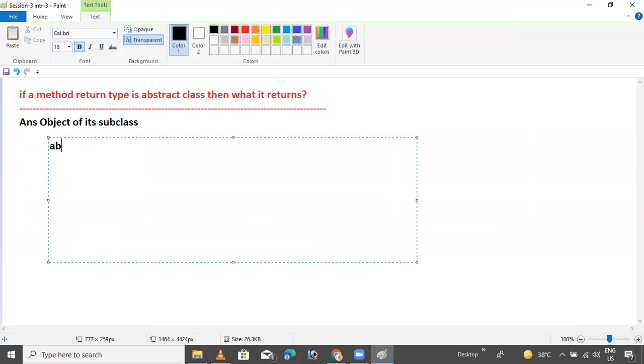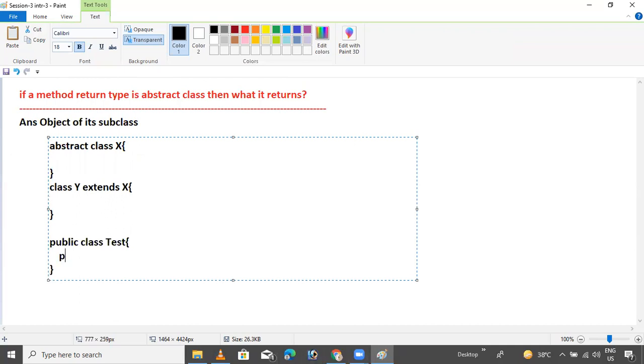Suppose we have an abstract class, whatever, say X. Now another class Y extends class X. Now I will declare a public class Test, having a public method M1 whose return type is the abstract class X. Write some logic.